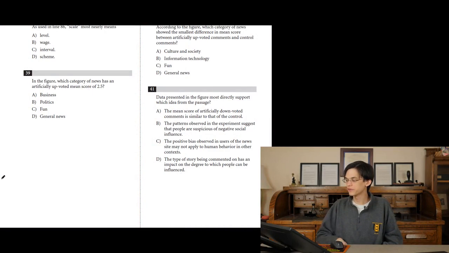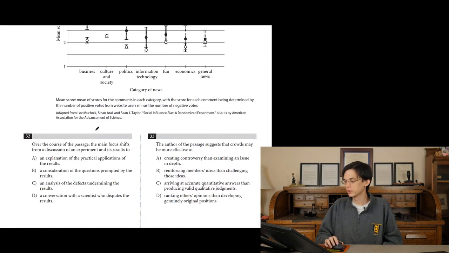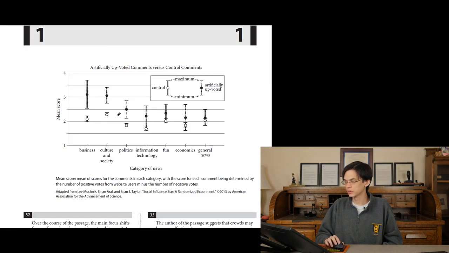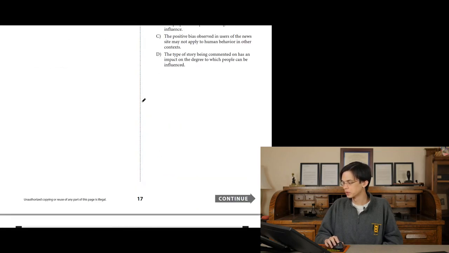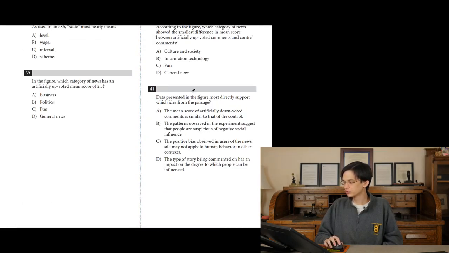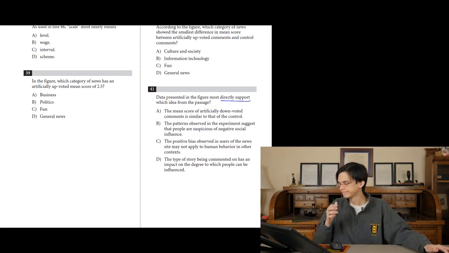Question number 41 on the reading portion of College Board's Test 5. Data presented in the figure, so this is with the graph after the passage. Data presented in the figure most directly supports which idea from the passage? Okay, so there's a lot of things that happen in the passage. Let's just read the answer choices and see if that's what the passage says and that's what the graph says as well.